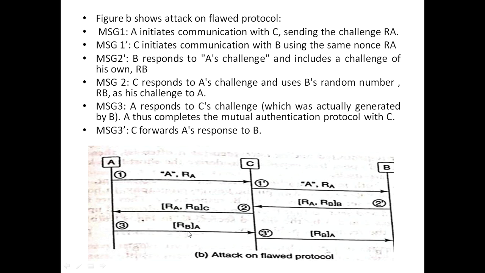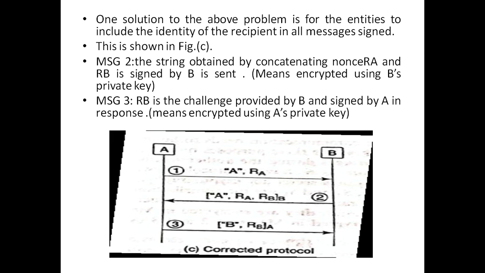Then A responds to C's challenge, which was actually generated by B. A thus completes a mutual authentication protocol with C, and then the same challenge is forwarded as A's response to B. So in this way, this type of attack may happen on this flawed protocol.